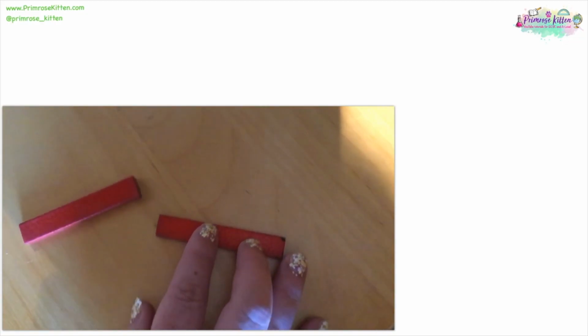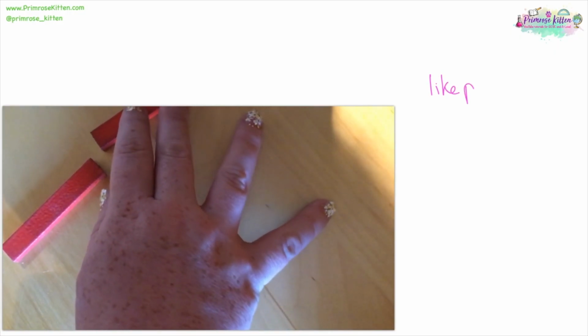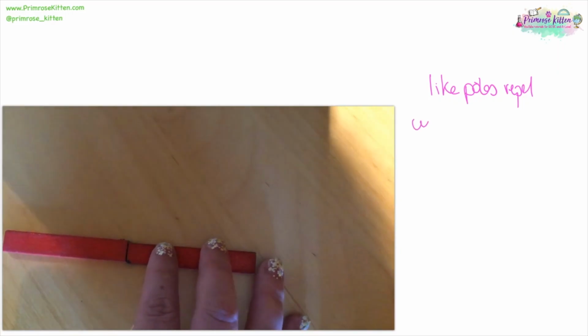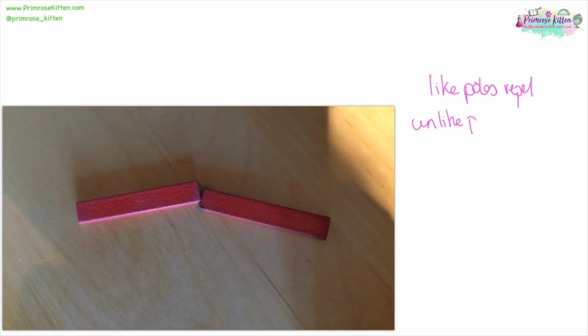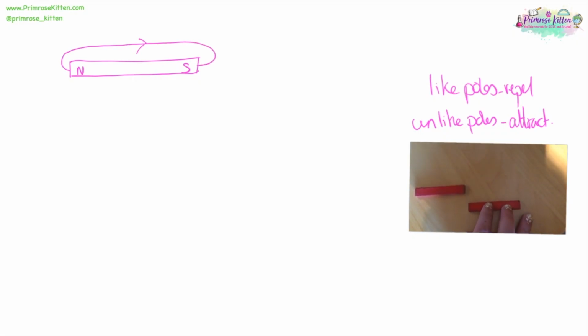When we have two like poles, they're going to repel. But when we have two unlike poles, they're going to attract. A permanent magnet is going to have a magnetic field which goes from north to south, and we can induce a magnet, a temporary magnet, if we place something inside that magnetic field.